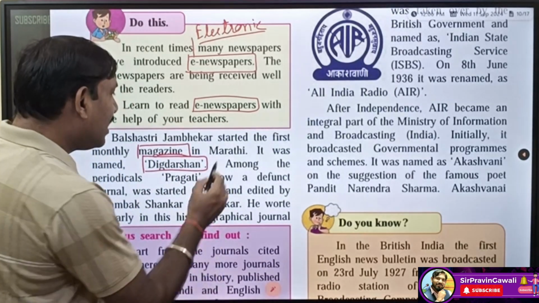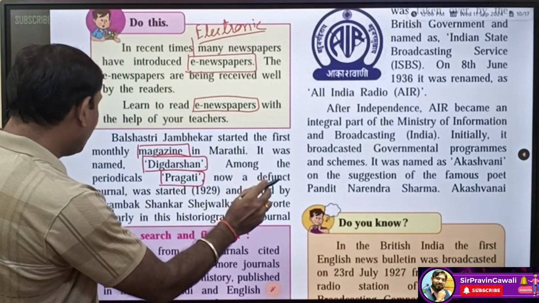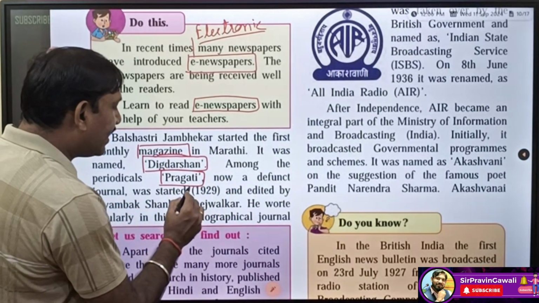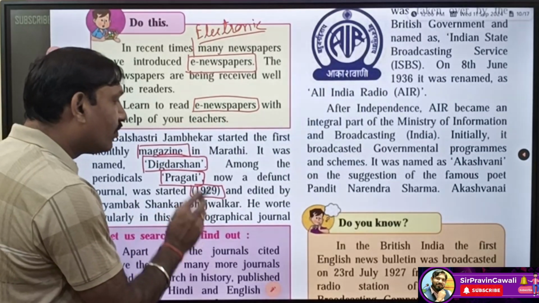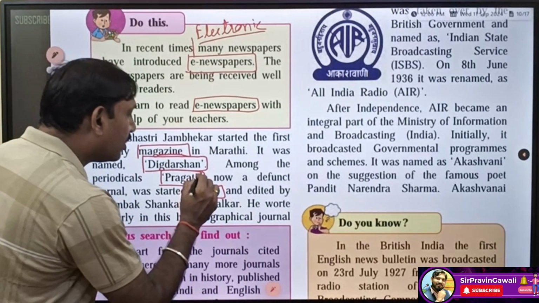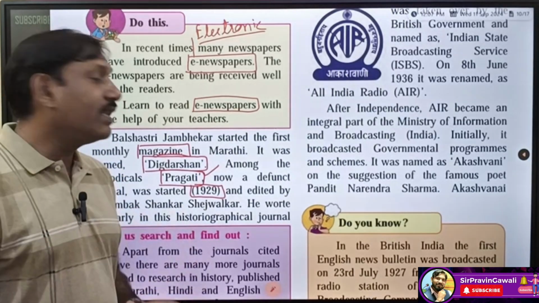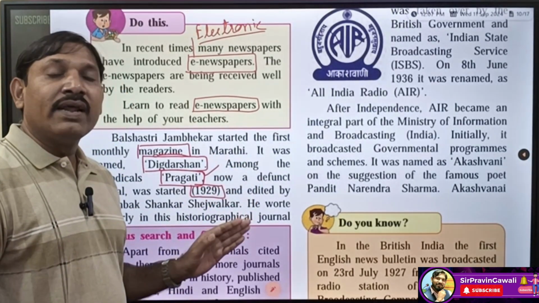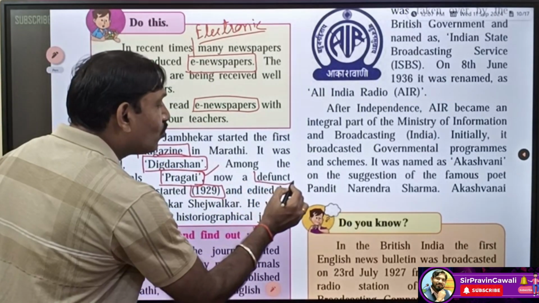Now students, among the periodicals, Pragati, now a defunct journal, was started in 1929 and edited by Trimbak Shankar Sejwalkar. One of the very important periodicals is Pragati, but this Pragati periodical is not working now. It no longer exists or functions.